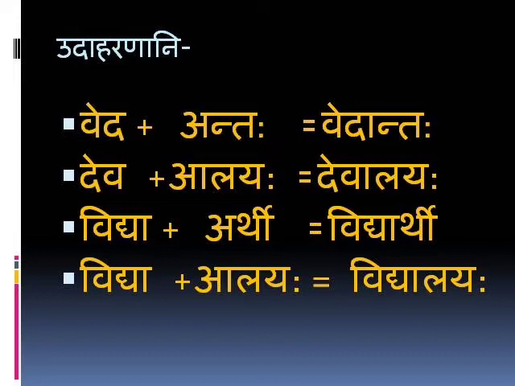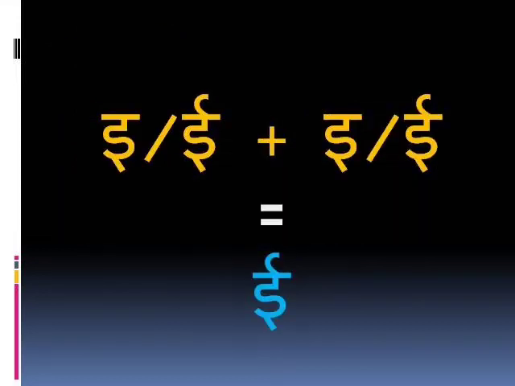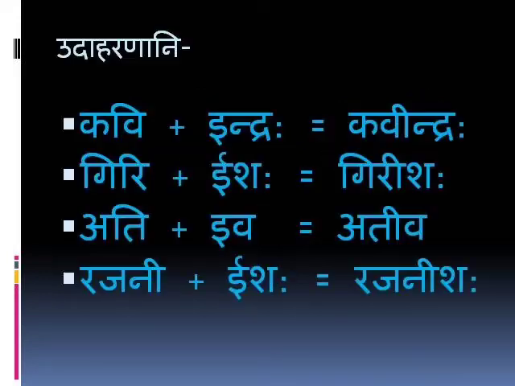Now we will see the second rule. When Rasva I or Dirgha I is followed by Rasva I or Dirgha I, the result is Dirgha I. This is also a rule of Dirgha Sandhi. We will see an example of this rule: Kavi plus Indraha, Kavindraha.